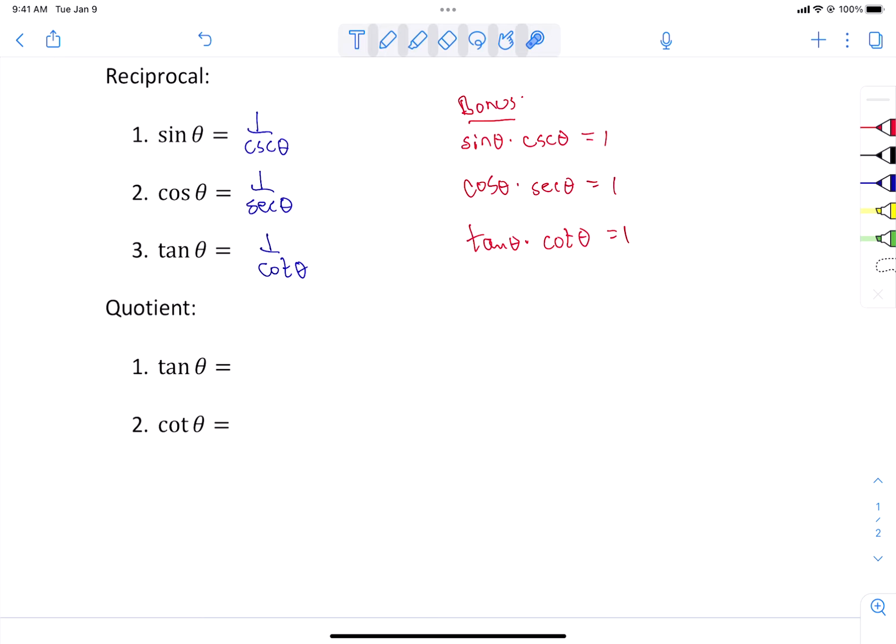And the last thing that you have to know on the quiz next week is the quotient identities. The tangent and the cotangent are made up of two things that are fractional. One we tend to know real quickly. The tangent is sine over cosine. And the bottom one there, cotangent, is the reciprocal of that, so it's cosine over sine. And yes, there is some possible bonus you could get.